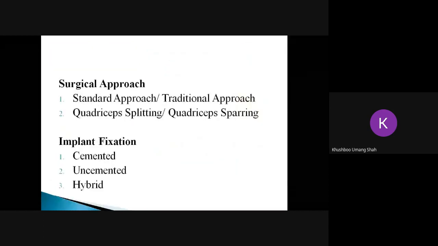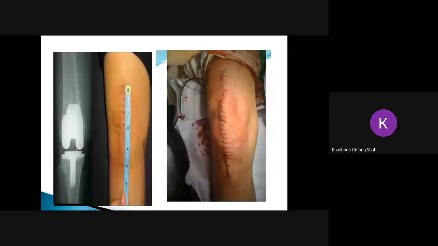Now, surgical approach. What is the standard approach and what is the traditional approach? What is quadriceps splitting and quadriceps sparing? In older times, like 10 years back, the traditional approach was being used. In the traditional approach, the scar is quite long, 15 centimeters. The entire suture from above the patella to below the patella is 15 centimeters long. Along with the superficial skin, the deeper capsules are incised, ligaments are excised, soft tissues are excised.